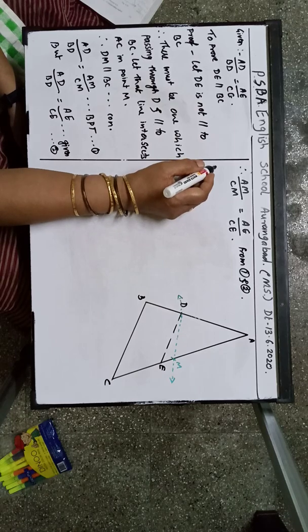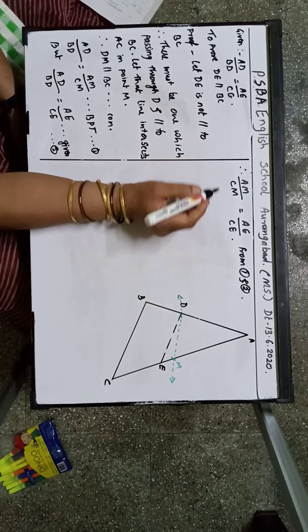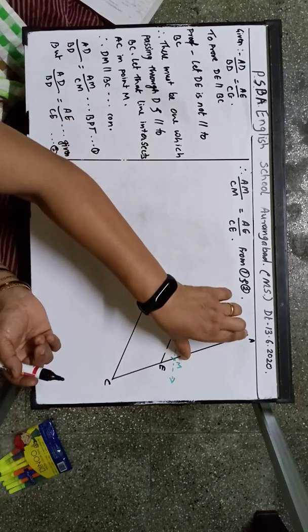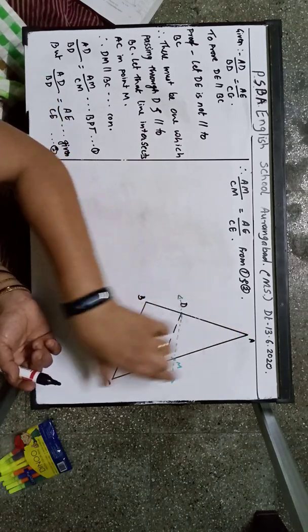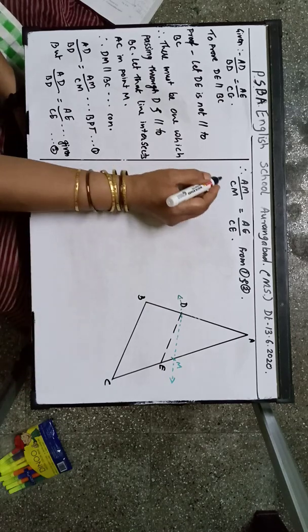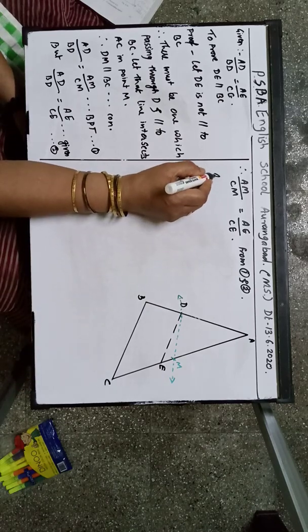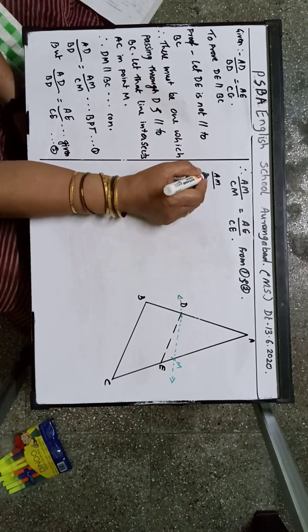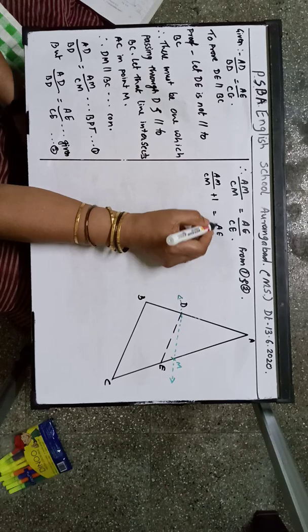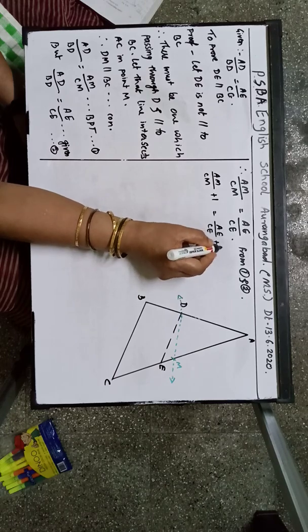Therefore, now we can add 1 to both the sides. Why do we want 1? Now here we got AM upon CM, AE upon CE. So if we add 1 to both the sides, we have AM upon CM plus 1 is equal to AE upon CE plus 1.